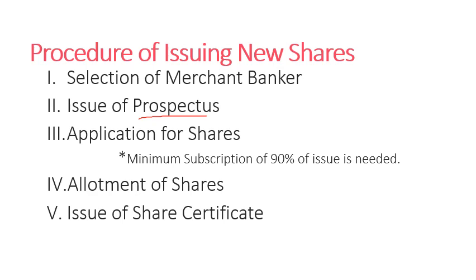For an application to be valid, it has to secure a minimum subscription of 90% of the issue. Then after application, they will allot the shares to the shareholders, and finally the company will be issuing share certificates to the shareholders. These are the procedures of issuing new shares.